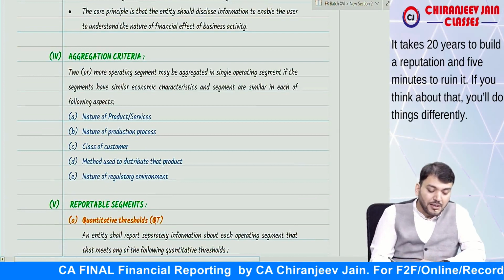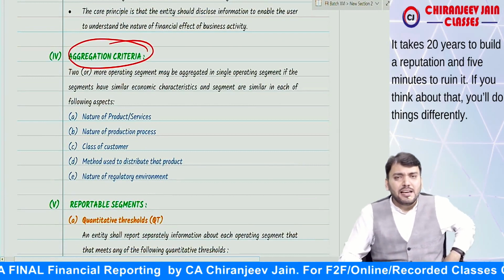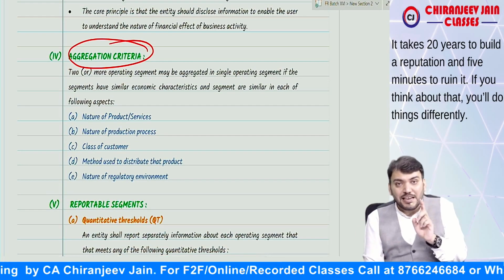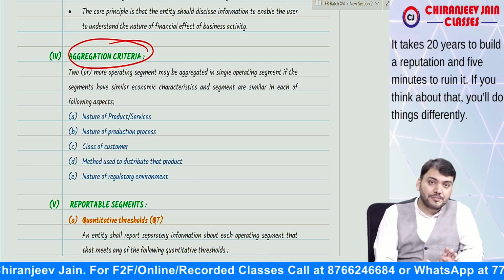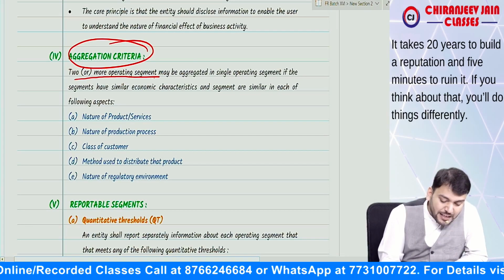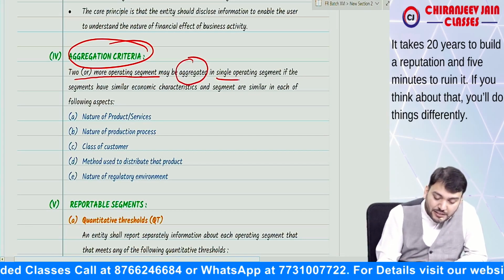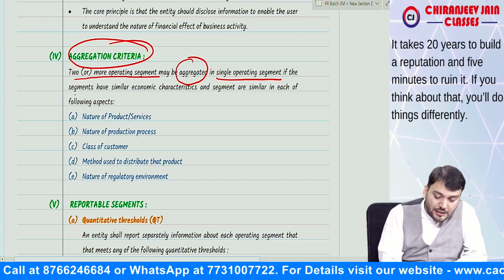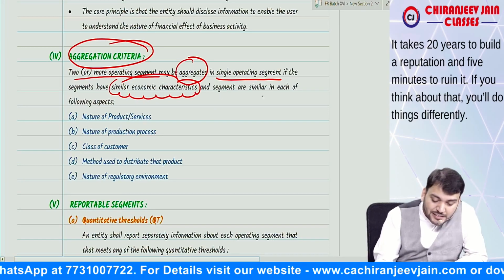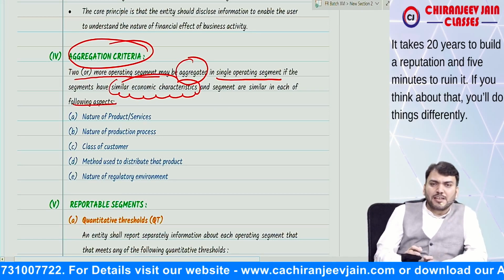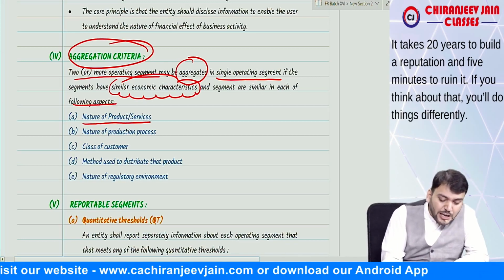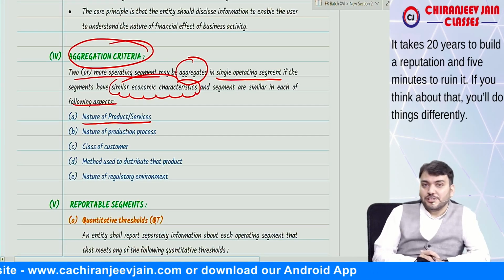Then aggregation criteria. Aggregation criteria means two or more operating segments can be combined and taken as one operating segment if the following aspects are satisfied. Two or more operating segments may be aggregated into a single operating segment if the segments have similar economic characteristics and are similar in each of the following aspects. For example, nature of product or services. Are you getting what I'm saying?